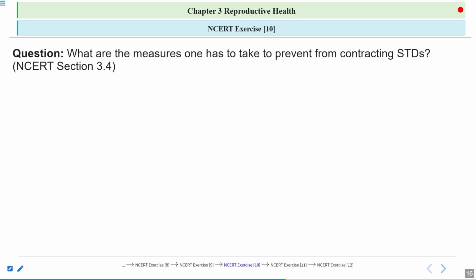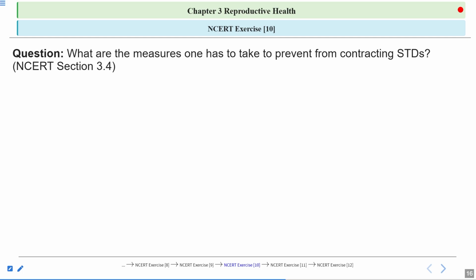Now, next question: what are the measures one has to take to prevent from contracting STDs? Okay, what measures should be taken to prevent the spread of the sexually transmitted diseases? So, sexually transmitted diseases are spread during sexual intercourse.